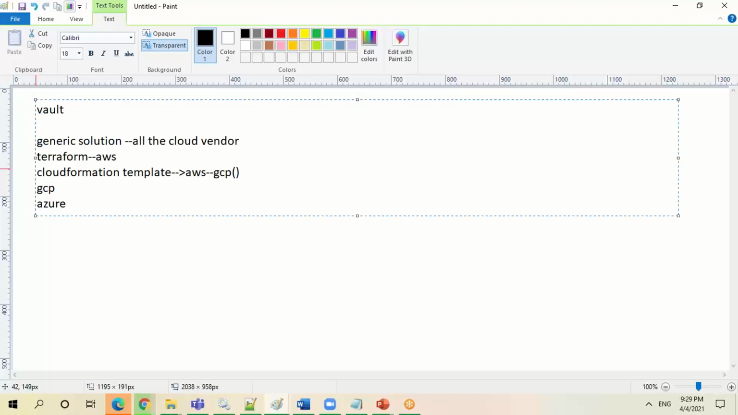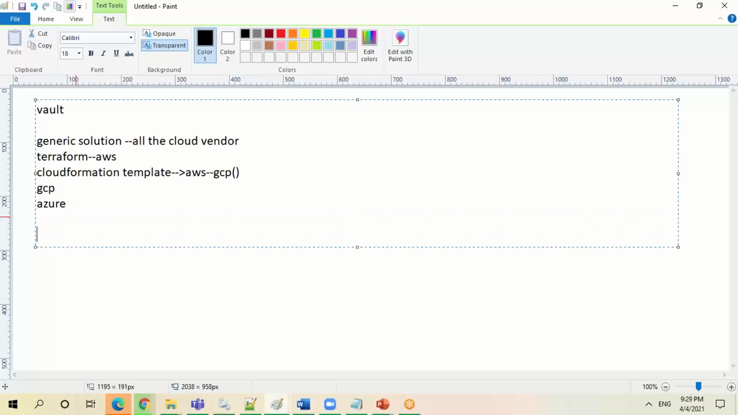To avoid that, see, what people are thinking about is code reusability. Maybe you might have heard this terminology, code reusability. So you should write the code once and you can use it in multiple ways. That's what people are looking for. So if I'm writing a Terraform template for AWS, that should match with GCP and Azure or any cloud vendor also.